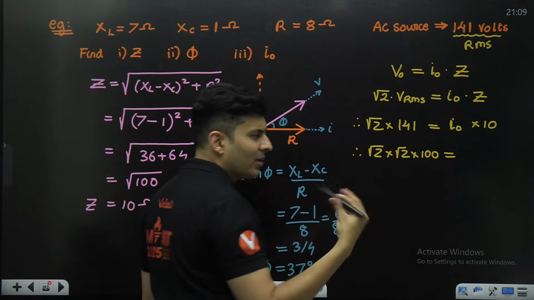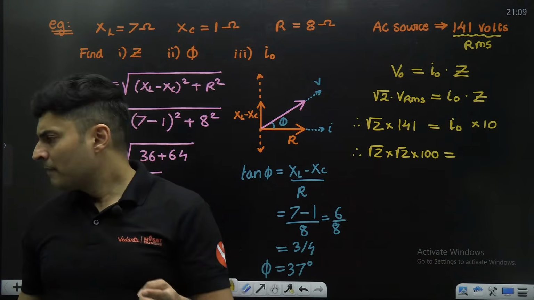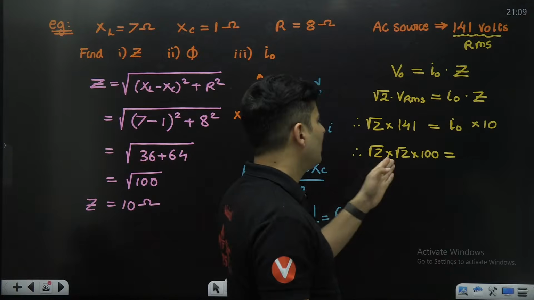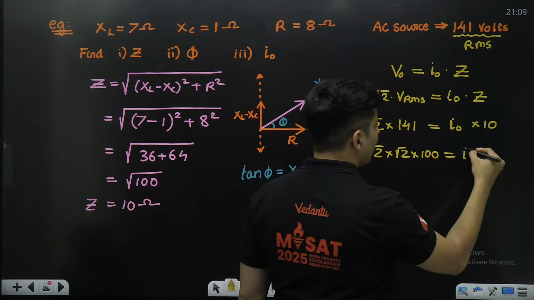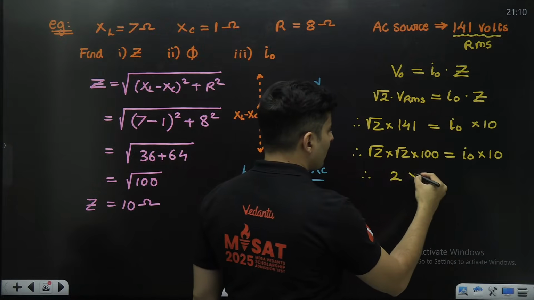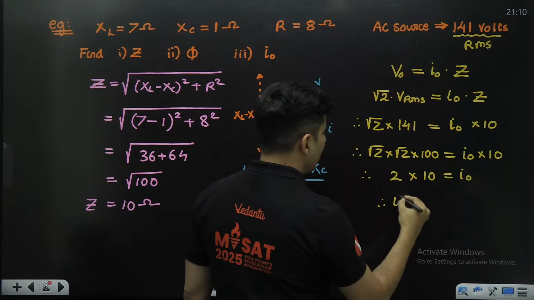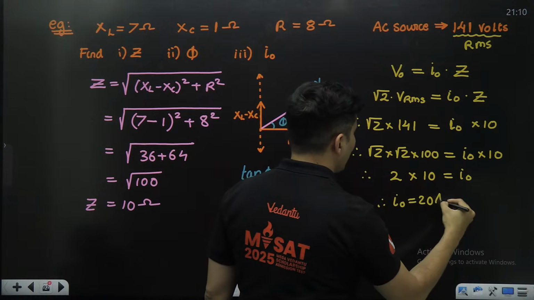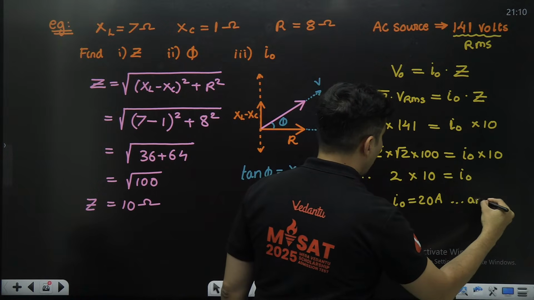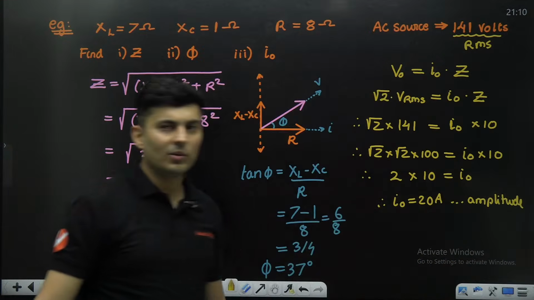So if you want to write 1.41, it is 1.41 multiplied by 100, which is root 2 into 100. So I can just write it down like this. Root 2 into root 2 is 2, multiplied by one of the zeros gets cancelled, it will be I naught. So therefore the current will be 20 amperes. But this is, remember, the amplitude of that current. If RMS is asked, then again I have to divide it by root 2. That's all.